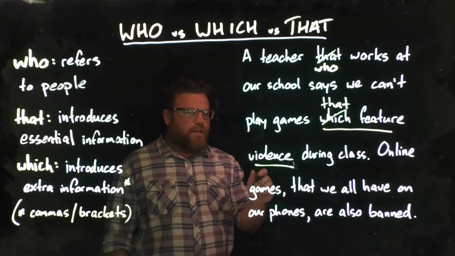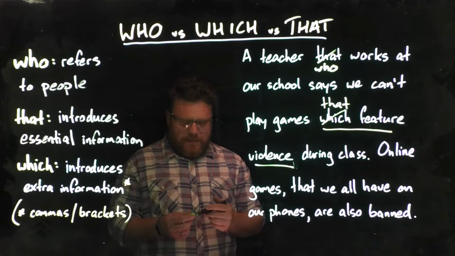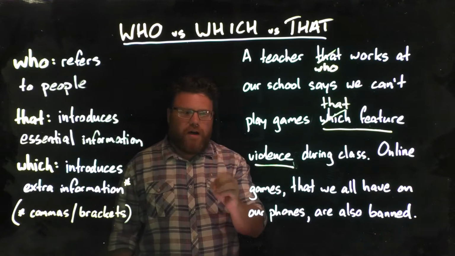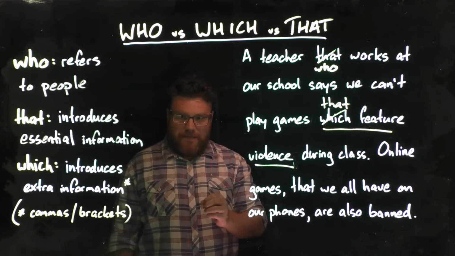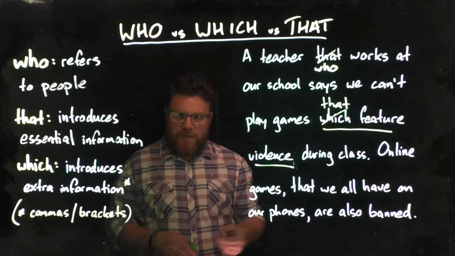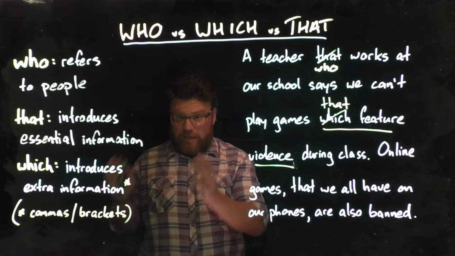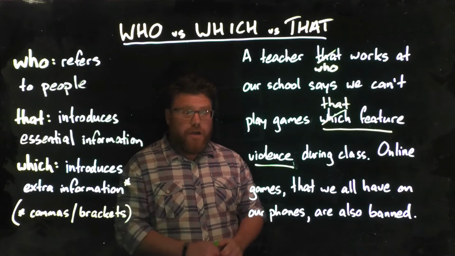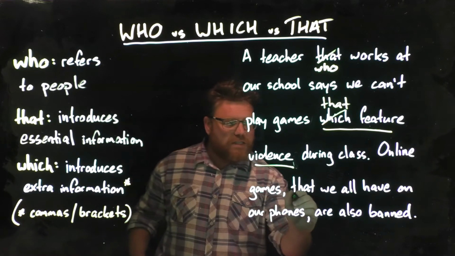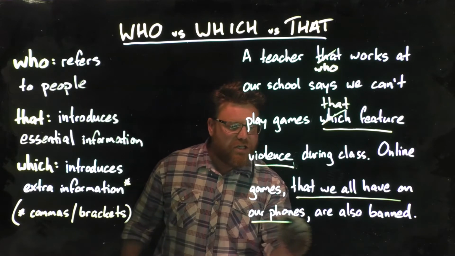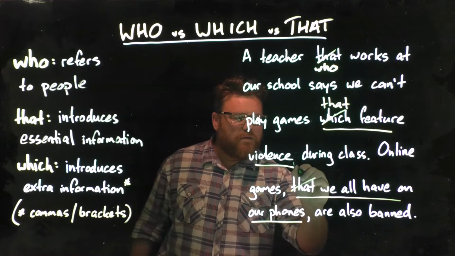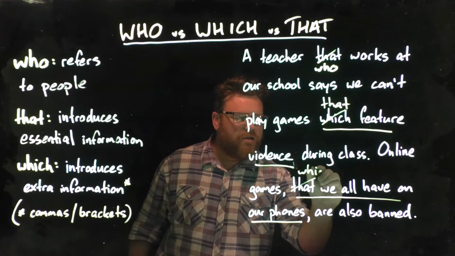Online games that we all have on our phones are also banned. So in this second sentence, the essential information is that online games are also banned. The fact that they all have them on their phones is additional information. Online games are banned, whether they're on their laptops, whether they're in the library, or whether on their phones. So this information here is not essential information, it's additional information. So if it's extra information, we should be using the word which.